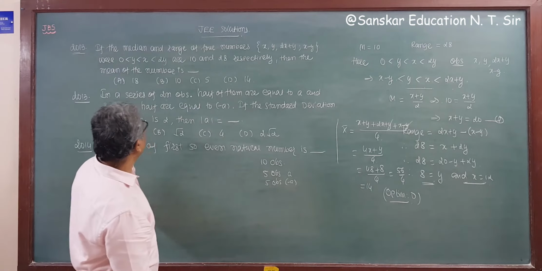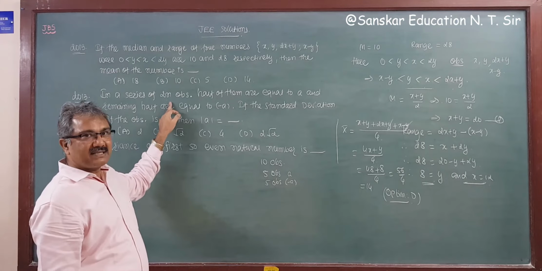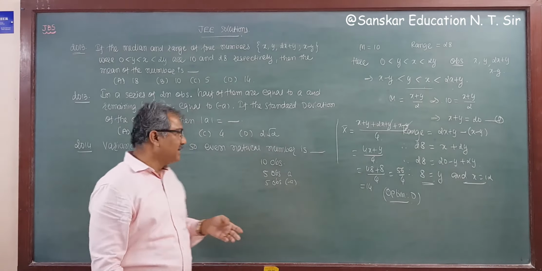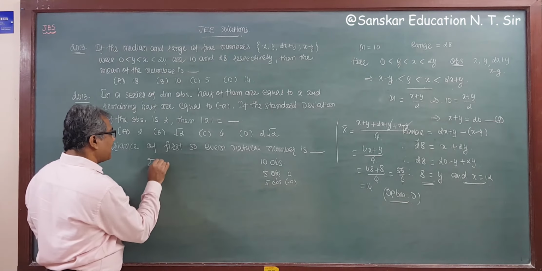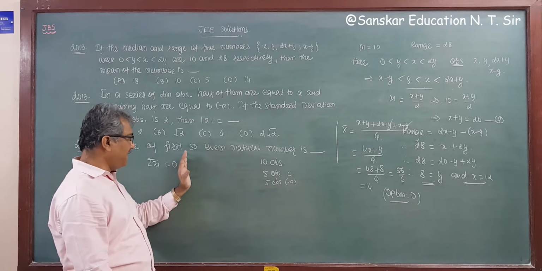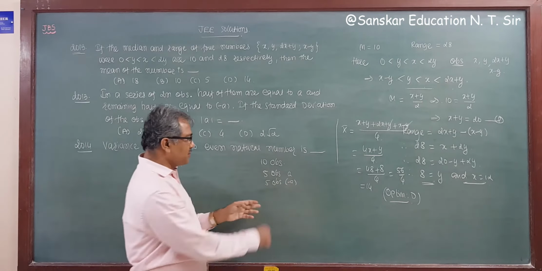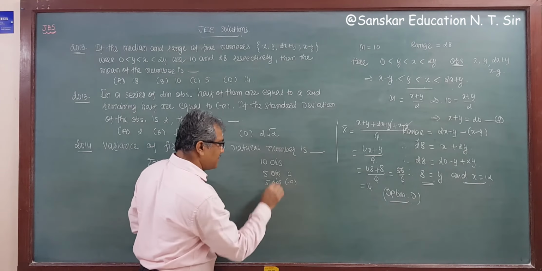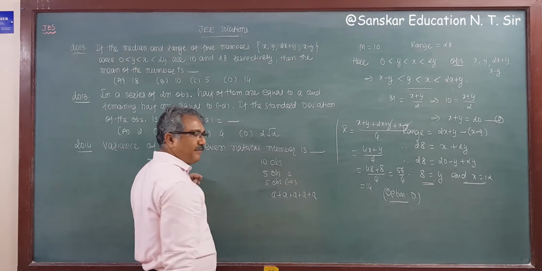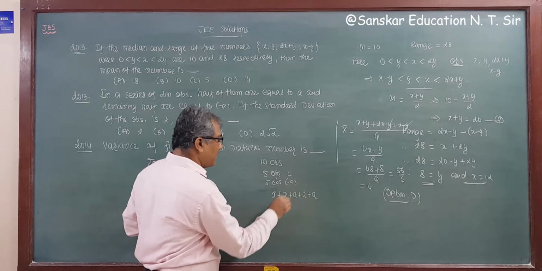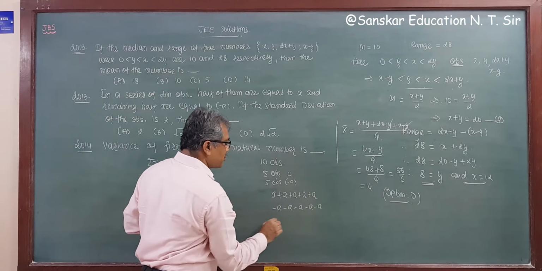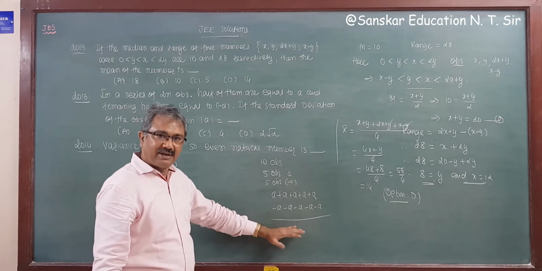So similarly here, given in a series of twice n observations, half the observations are plus and half the observations are minus. So sigma xi is equal to 0. Half a, half minus a. So a plus a plus a plus a plus a are 5a, and 5 are minus a, so minus a minus a minus a minus a minus a. Now the sum of these observations is clearly 0.